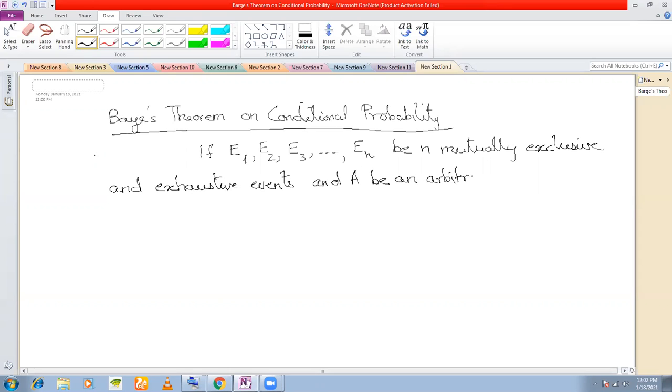What do you mean by arbitrary event? Can you tell me what you mean by arbitrary?